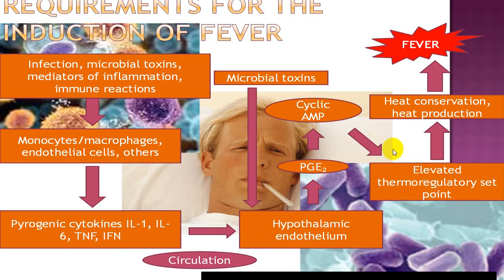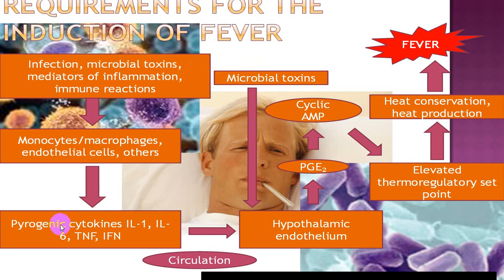And by setting at that higher level, now heat conservation and heat production will increase, and heat loss will not be much. So that will elevate your body temperature. We'll label that as fever. Among this, if there are microbial toxins, or an infection which is releasing microbial exotoxins, now these exotoxins directly will act on the hypothalamic center.